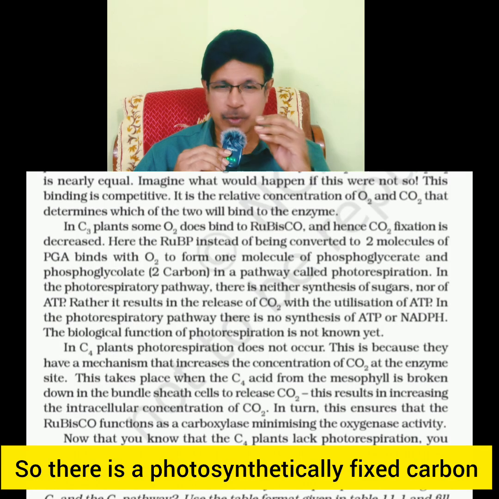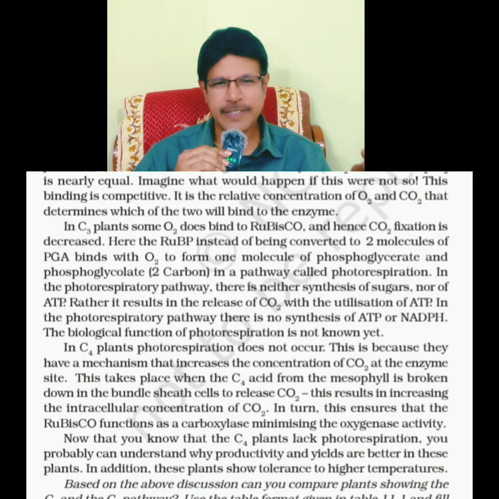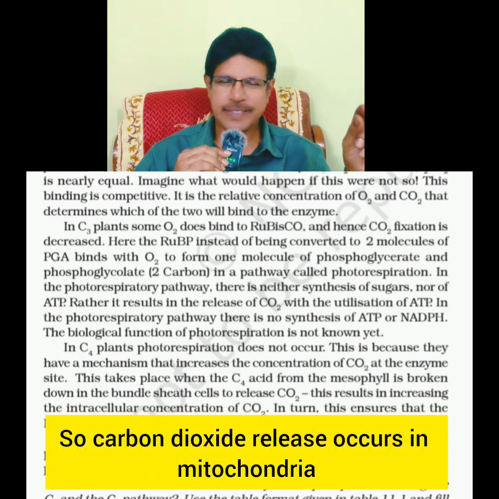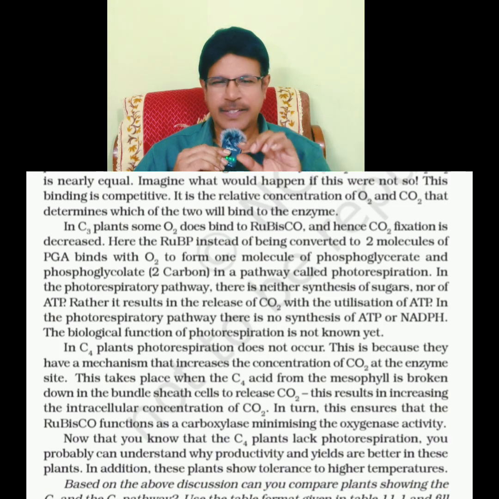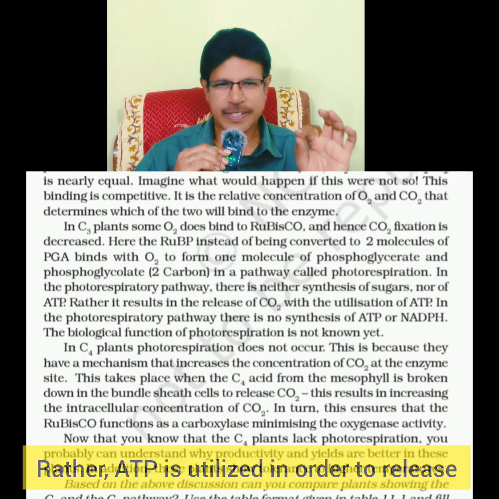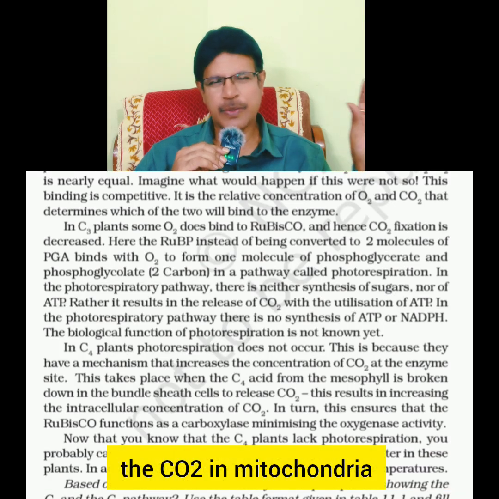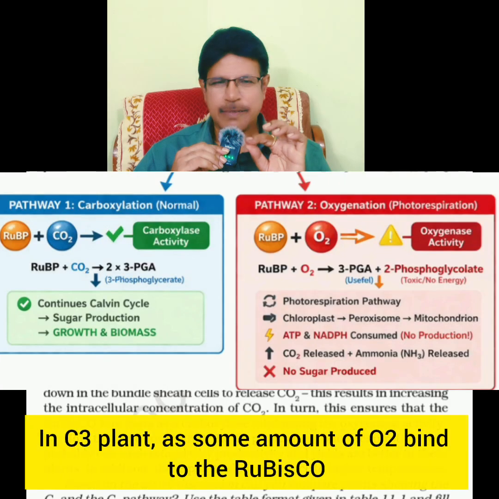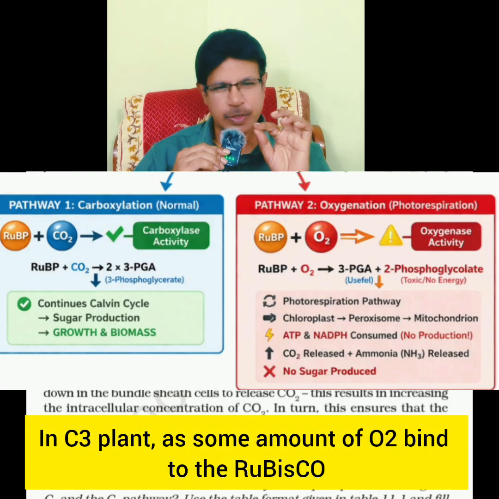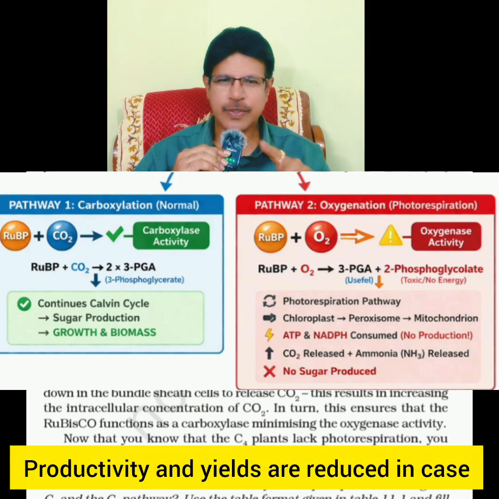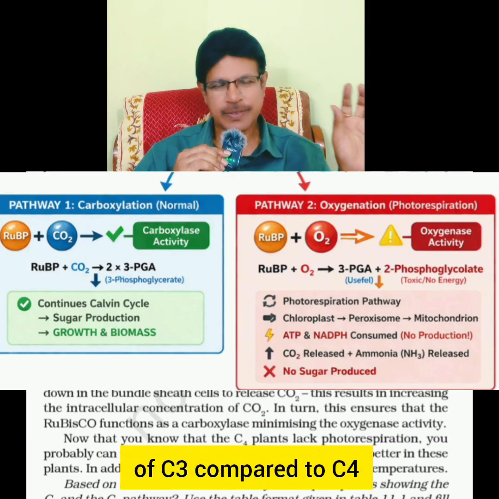So the photosynthetically fixed carbon is degraded, and some carbon goes waste as carbon dioxide. This carbon dioxide release occurs in mitochondria. There is neither synthesis of ATP nor formation of any NADPH. Rather, ATP is utilized in order to release the CO2 in mitochondria. In C3 plants, as some amount of O2 binds to the Rubisco, photosynthesis is reduced. Productivity and yields are reduced in C3 compared to C4.